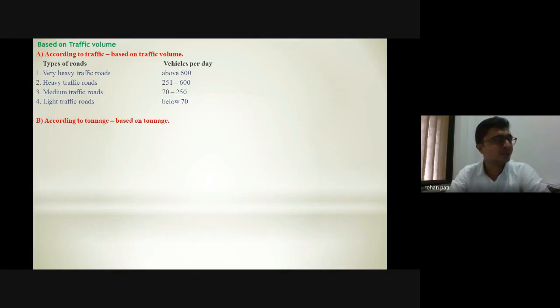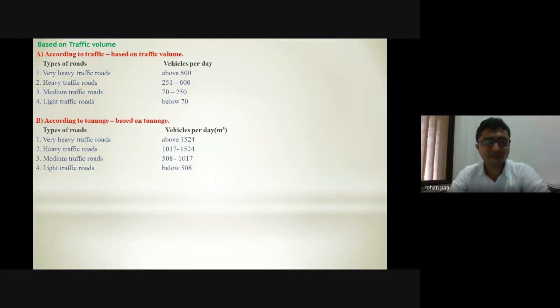According to tonnage, that is based on carriage capacity, or the tons of capacity of that particular vehicle. The very heavy traffic roads will carry the load which is above 1524. Then heavy traffic roads contribute 1017 tons to 1524 tons. Then medium traffic of 508 to 1017. Light traffic roads are below 508.